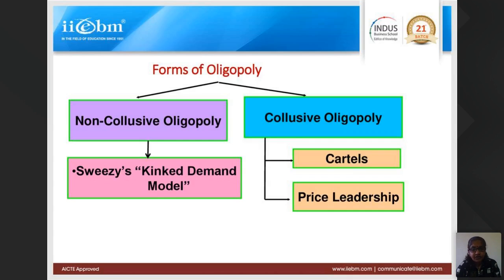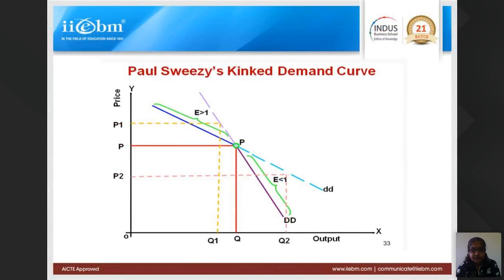Non-collusive oligopoly, as I explained, is Paul Sweezy's kinked demand curve hypothesis, where both will wait and watch whether the other competitor increases the price, and accordingly they will react, or whether the other competitor decreases the price, and accordingly they will react. If there is an increase in price, the other competitor will not follow the increase. But if there is a decrease in price, the other competitor will follow the decrease, because the competitor feels that if I don't decrease the price along with the competitor, then I will lose the market.